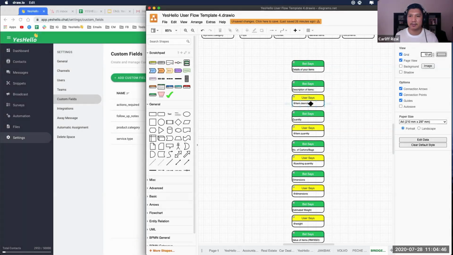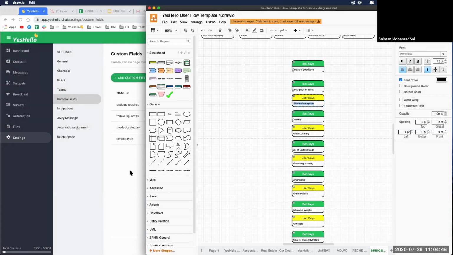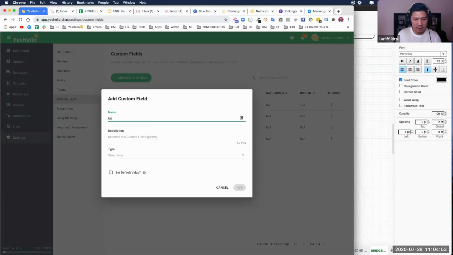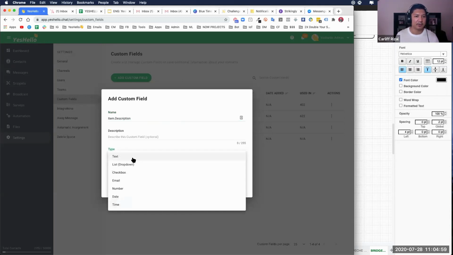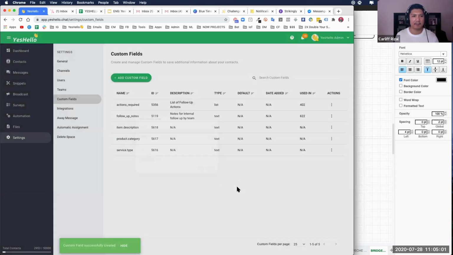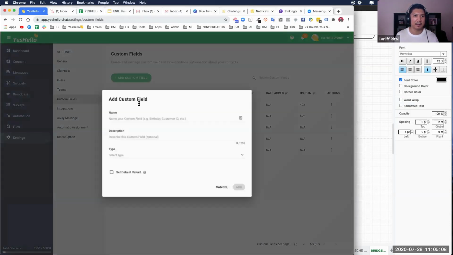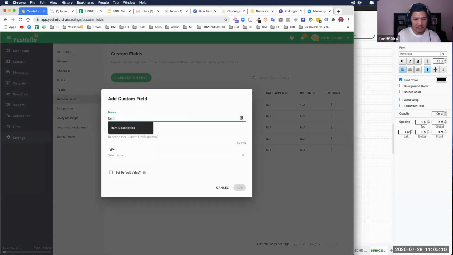Items, item description. Okay, got it. And custom field. Item dot description. Okay, so we want this as text. Add. Perfect. Next, we want item dot quantity. Okay, and custom field. Item dot quantity.